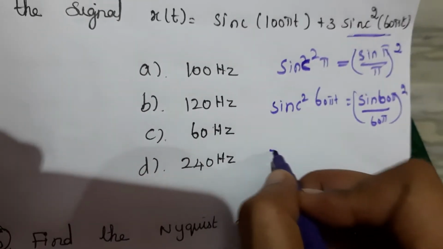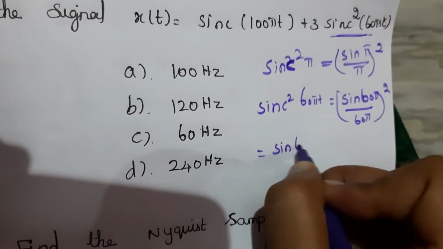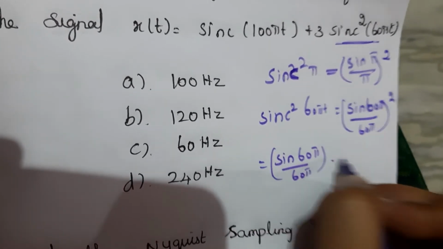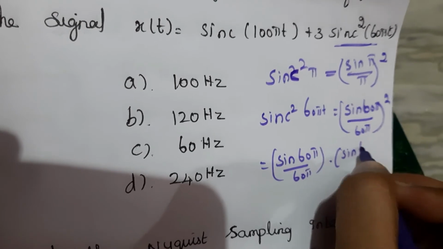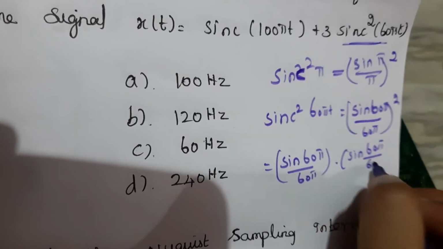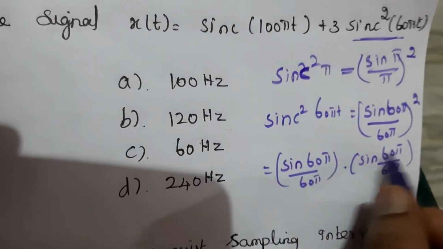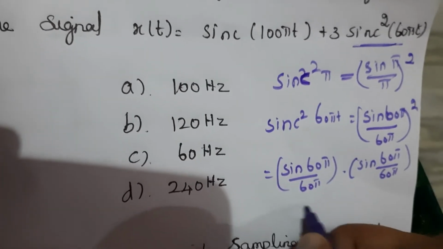So this can be rewritten as 60 pi into sin 60 pi divided by 60 pi. Again, this is a multiplied signal, so we have to add the 60 pi values.